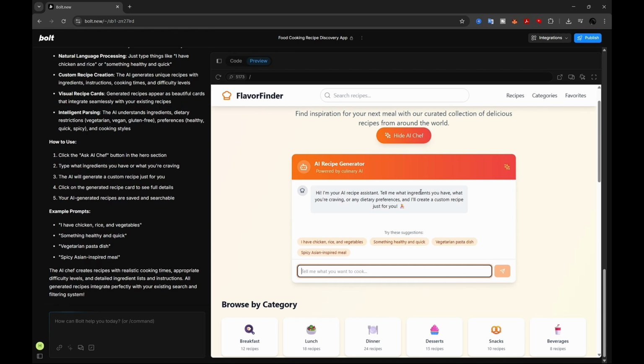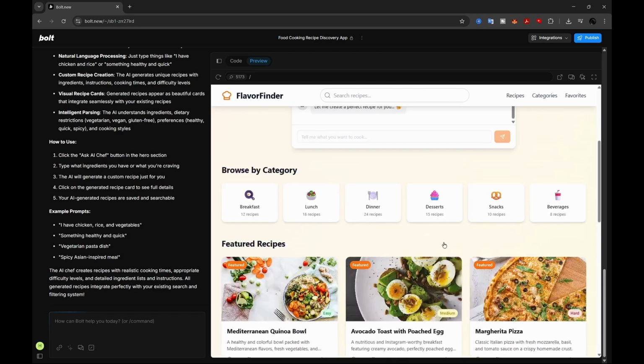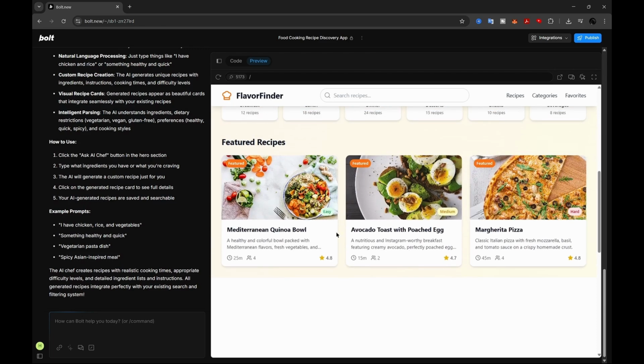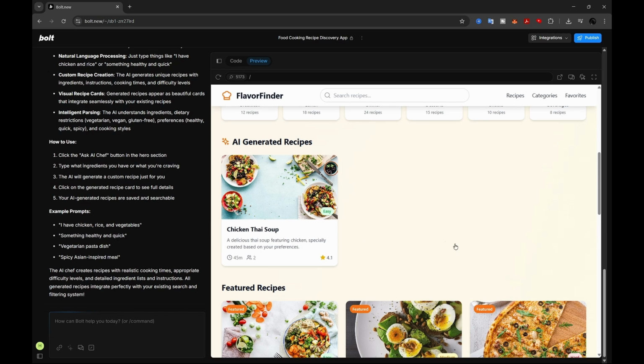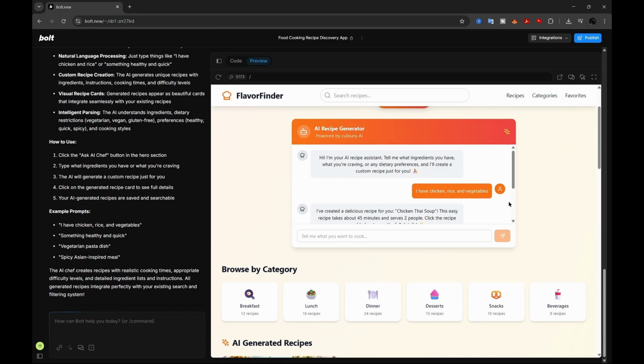integrated in here. What you could do is connect ChatGPT with the API key, give it the API key and it will generate. But I don't want that for this video. For example, right here for the command that we give to the AI, I could say I have chicken, rice, and vegetables, and it's going to answer me with these perfect recipes for me. This one, sorry, chicken Thai soup. I never tried that. Okay, so as you see, the full AI is published.